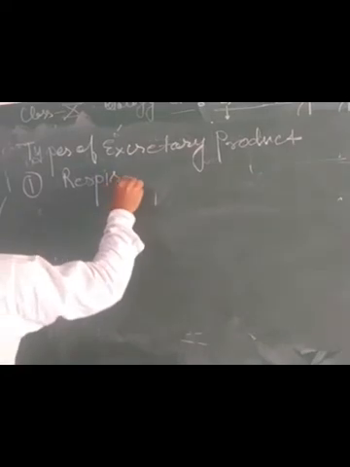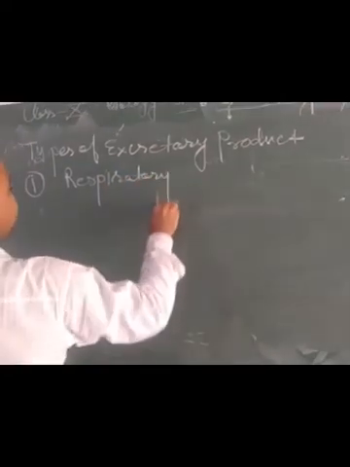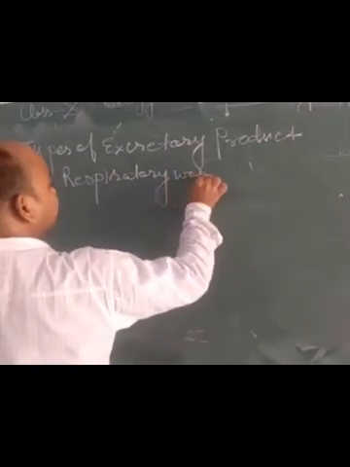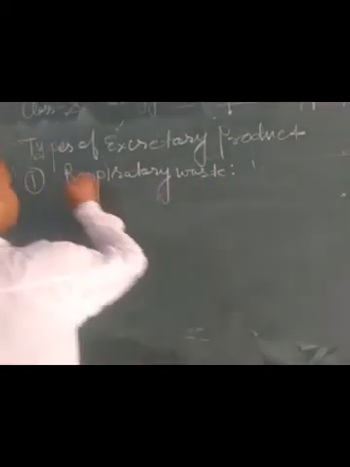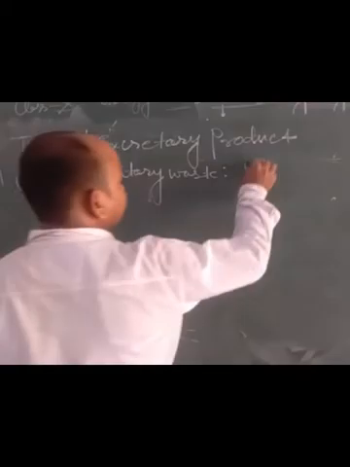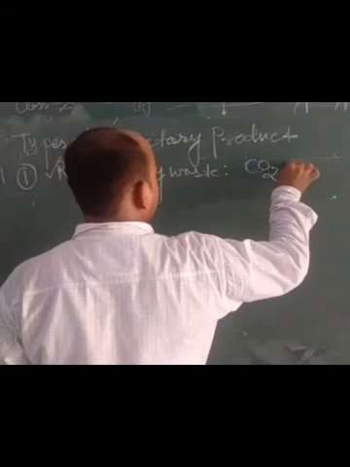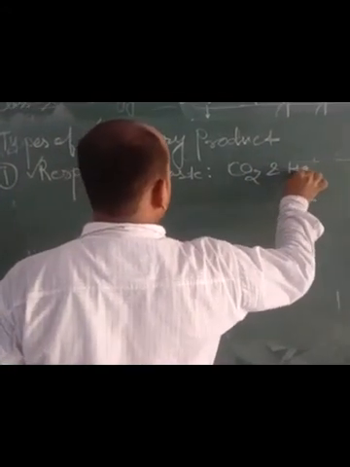Respiratory waste means waste generated in our body by the process of respiration. Respiratory wastes are carbon dioxide and water.